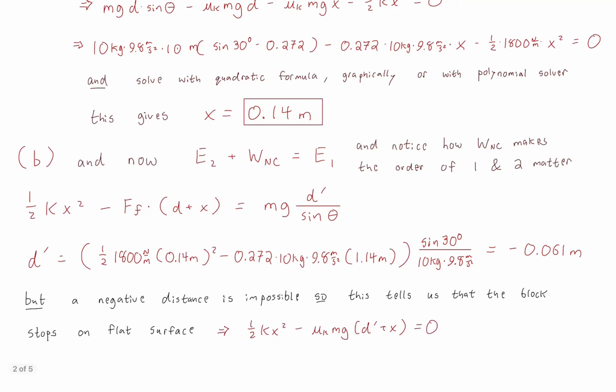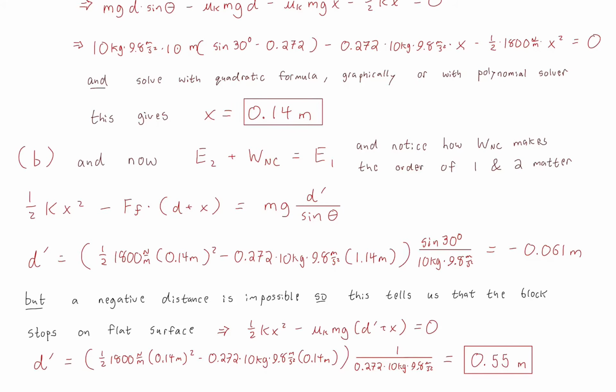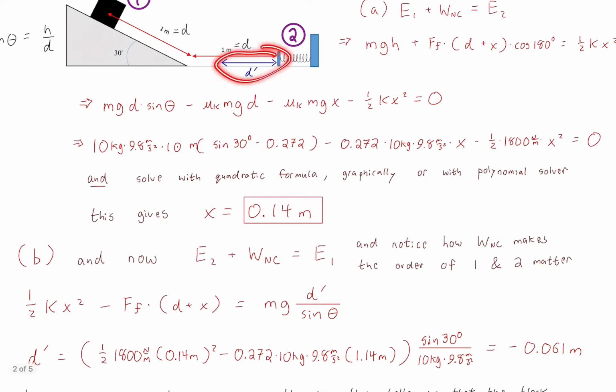All right, so that will just look like this. So this is just the stored elastic energy. Here is friction doing its work. And notice that there's no other term because E2 is 0 now, because it's going to stop on the flat ground. So it's not going to have any gravitational potential energy to end with. All right. And so then I'm just going to solve for d prime. And when I go ahead and solve for d prime by plugging in all the numbers, I get 0.55. So that means that it stops somewhere right around here. It makes it about halfway back to the ramp, and that's it. And again, because there's a lot of friction here, it just comes to rest, never to move again.